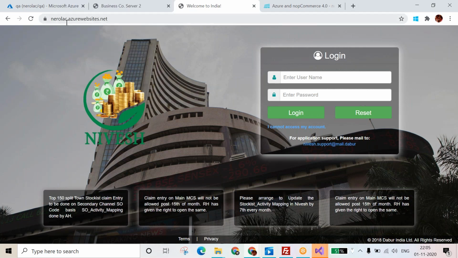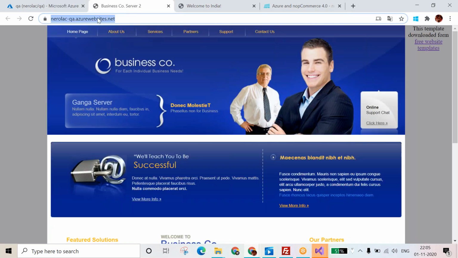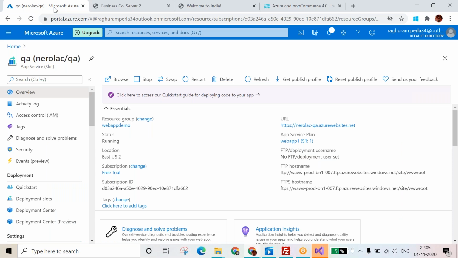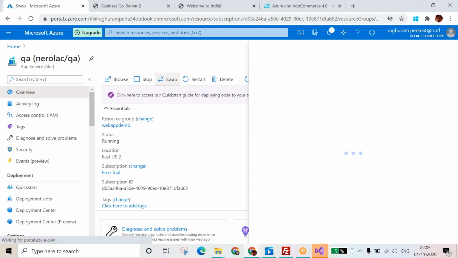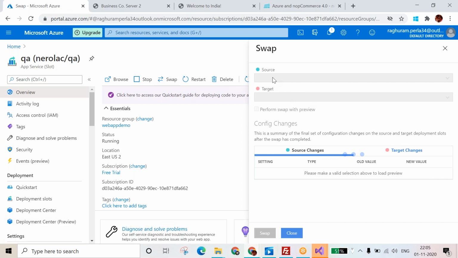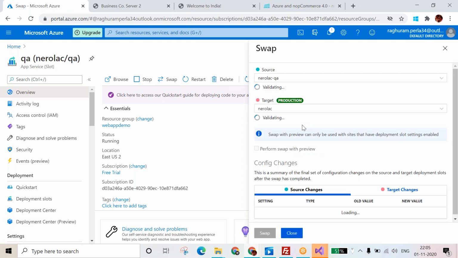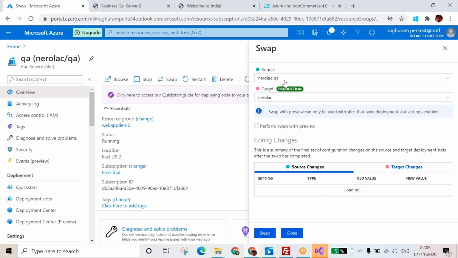This is Nerolac.azurewebsites, and this is Nerolac.qa. For example, if I click on swap, automatically that QA will also show. So here, that will depend on your selection. If you have 2 instances available, the production will go to the staging, and staging will go to the production. But if you have multiple slots available, then you can select which slot will go from QA to which production.